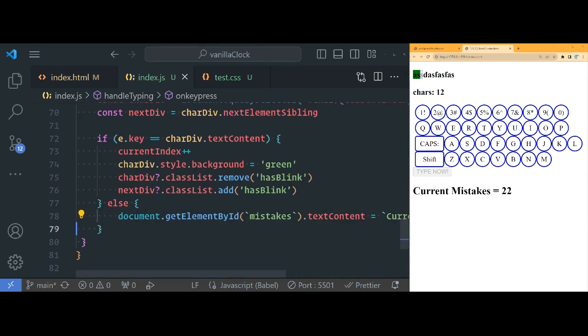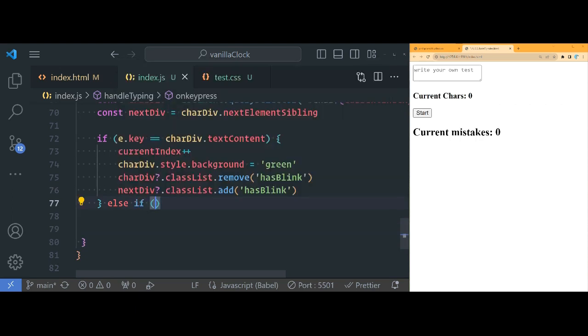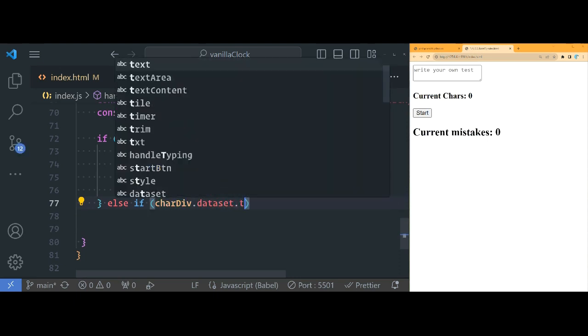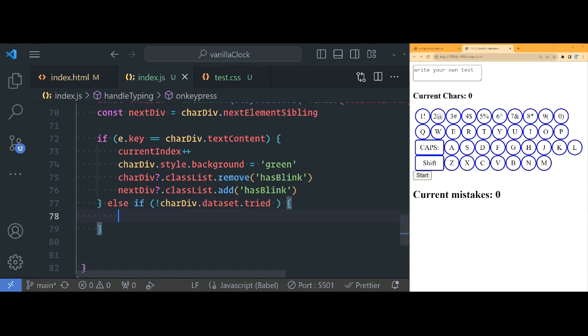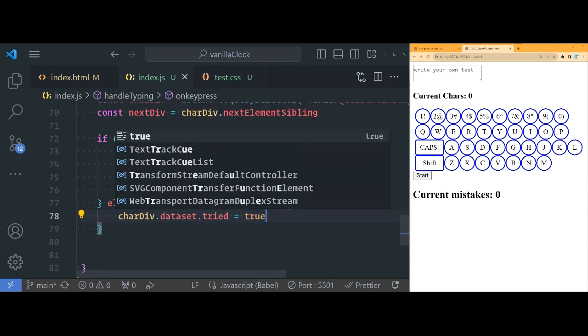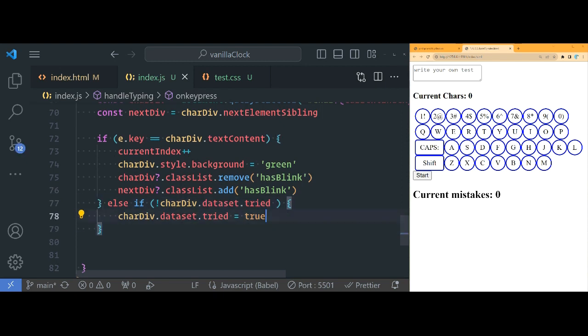Well, let me copy this. So instead of an else, we have to do else if. So else if char div dot dataset, let's call this dot tried, because we haven't set this yet. So if this doesn't exist, it means this is our first time getting this letter wrong. If it's our first time getting it wrong, then we're gonna set this to true, so it doesn't run the second time, okay? And since this is the first time, we can actually just increase, right?